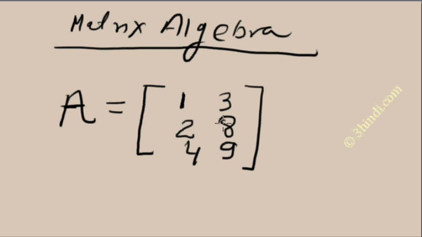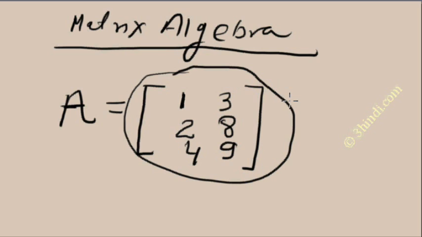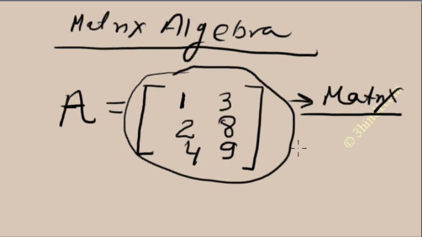You cannot change the position of any number. Basically this is a group of numbers, and this whole group is treated as a single unit, and it is called a matrix. Every matrix has certain fixed characteristics, and you will go through all of them.